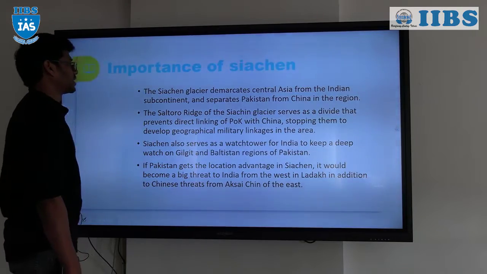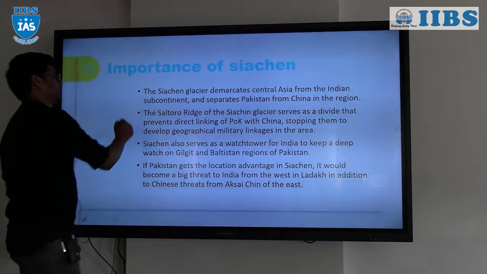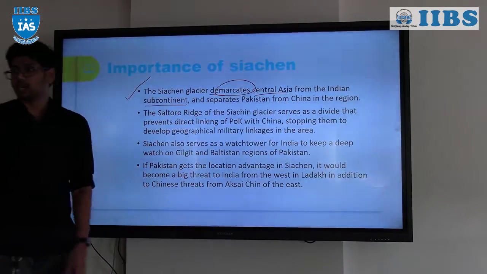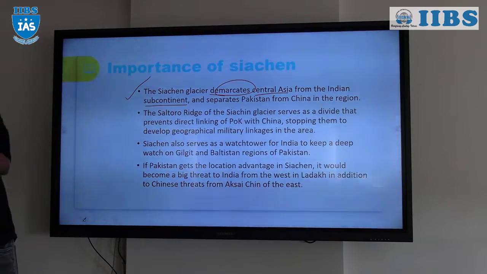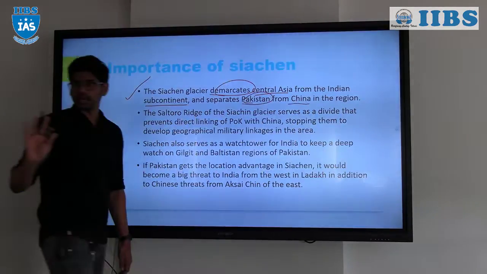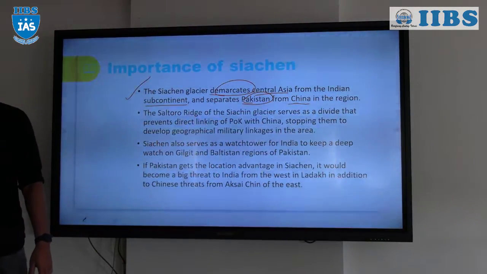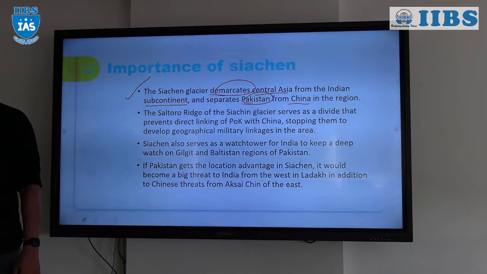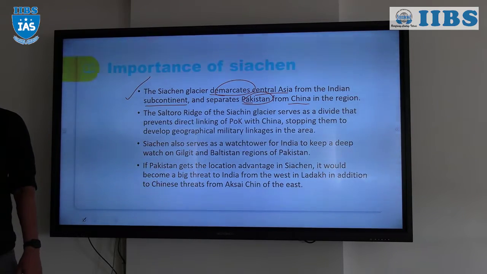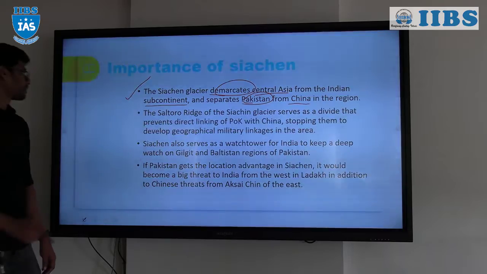So, importance of the Siachen Glacier. It demarcates Central Asia from the Indian subcontinent. This is the high peak which is actually separating the Indian subcontinent from Central Asia, right? And separating Pakistan from China as well, right? That is the reason why Pakistan and China don't have a proper connecting link, even though we have the China-Pakistan Economic Corridor. But Aksai Chin is really in the tri-junction between Pakistan, China and India. That's why it is of high strategic importance.